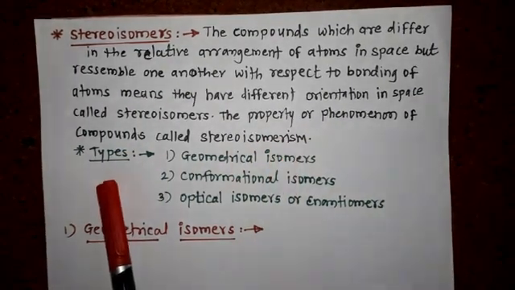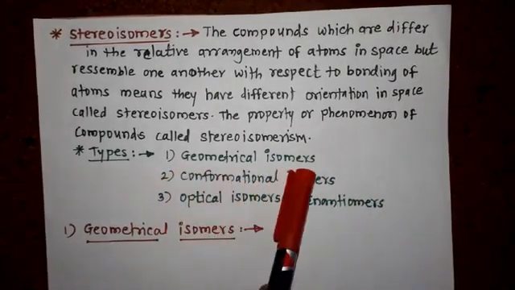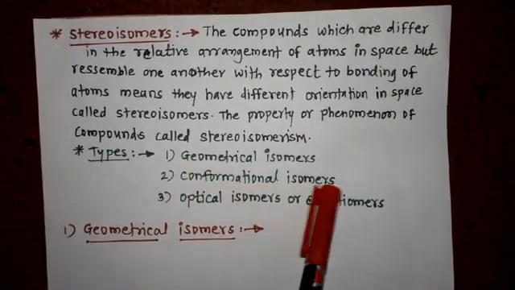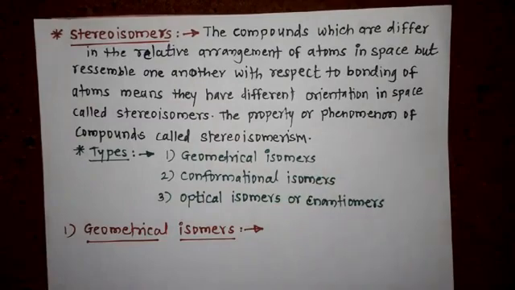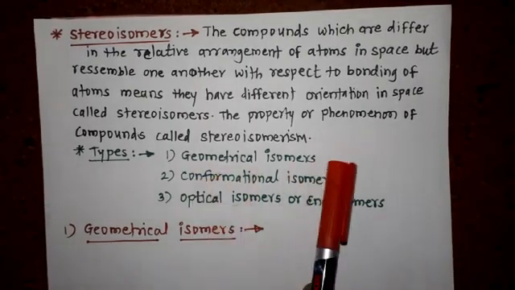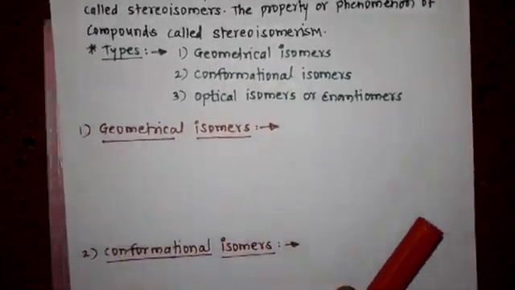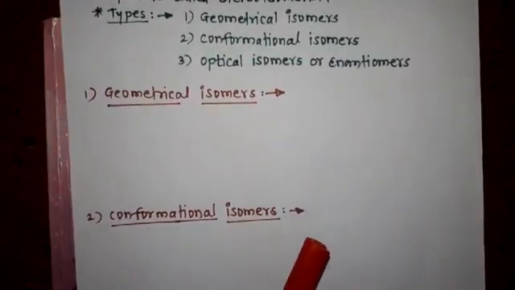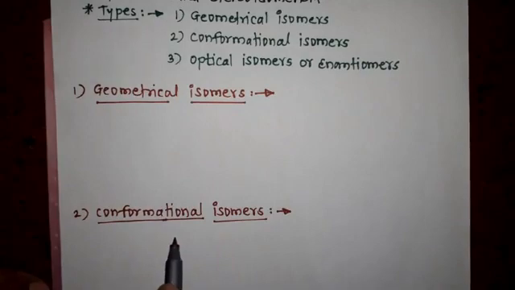The types of stereoisomerism we just studied: first, geometrical isomers, second, conformational isomers, and third, optical isomers, also called enantiomers. The first two types we just overlook. Here, for the explanation, we use an example for cis and trans isomers.